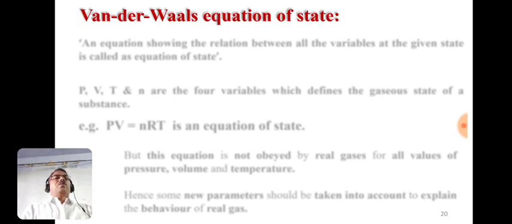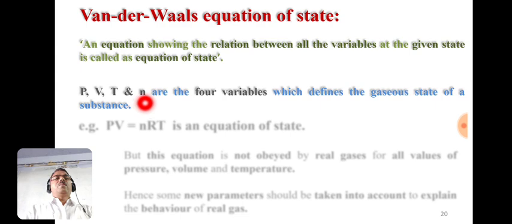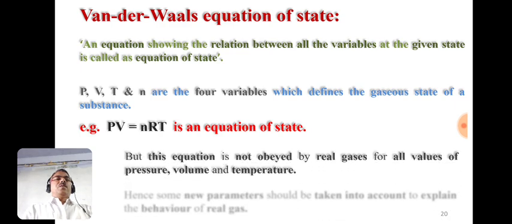So the van der Waals equation of state is nothing but an equation showing the relation between all variables at the given state, called an equation of state. And the variables here are pressure, volume, temperature and number of molecules. These are the four variables which define the gaseous state of a substance. So this equation PV equals nRT is an equation of state. But this equation is not obeyed by real gases for all values of pressure, volume and temperature.